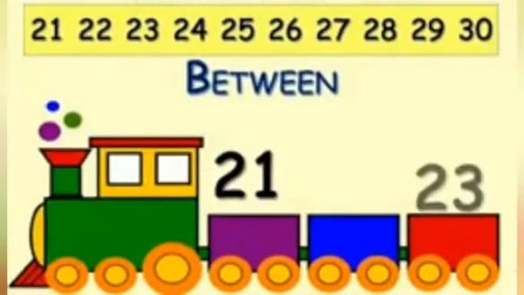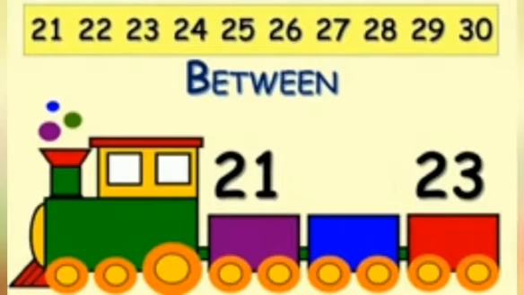Here we have two numbers, 21 and 23. Can you find which number comes between 21 and 23? Yes, it's 22 that comes in between 21 and 23.